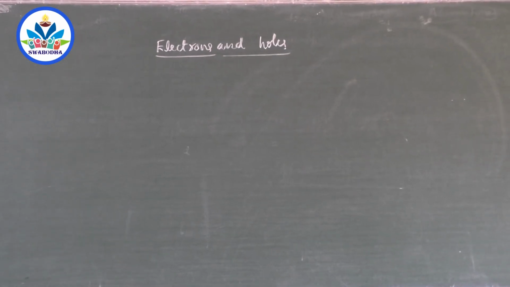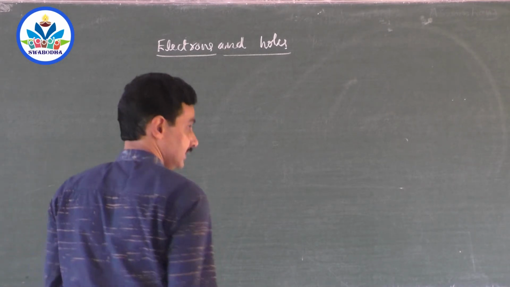We have studied in the previous class what the differences are between conductors, semiconductors and insulators, correct? And regarding their resistance, conductivity.